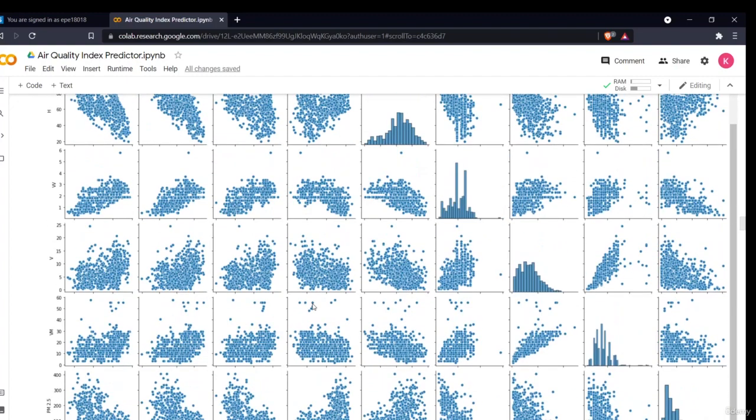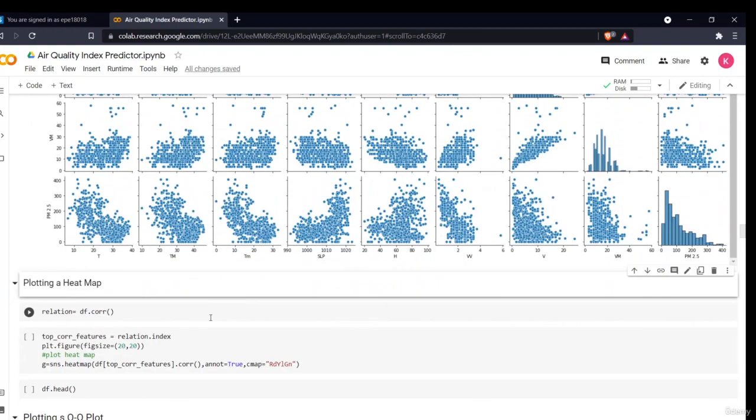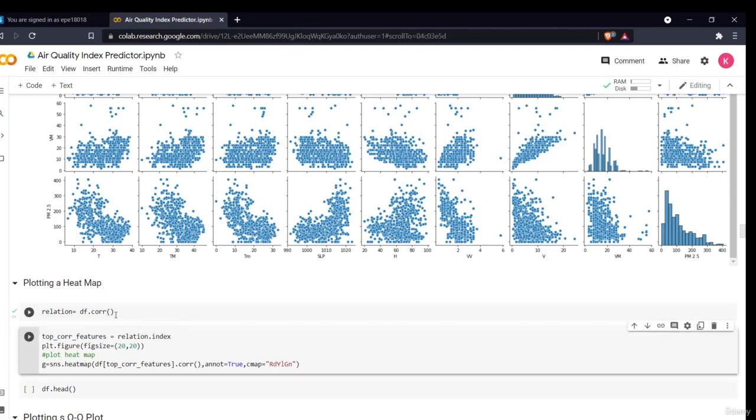This is a very impressive way of determining things. You should learn and visualize things in this manner. The next thing we'll be doing, to see the correlation properly in a numeric manner, is plotting a heat map. I'll write the command df.corr, which will provide me all the correlation.